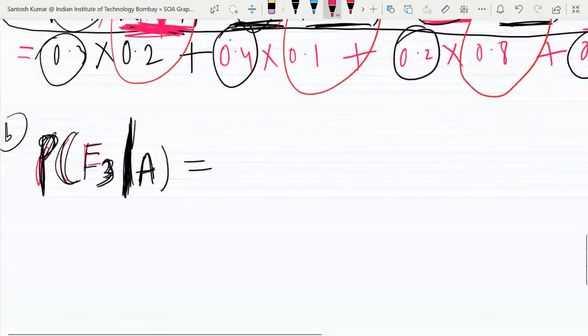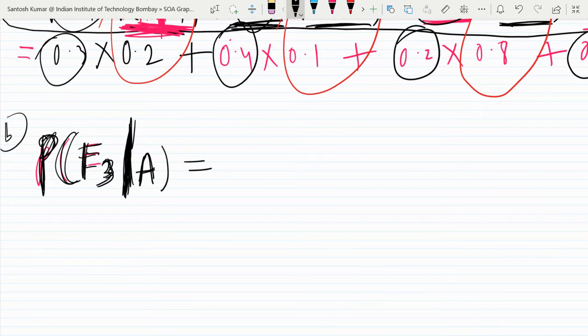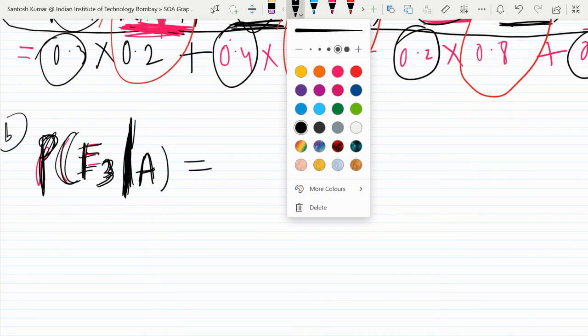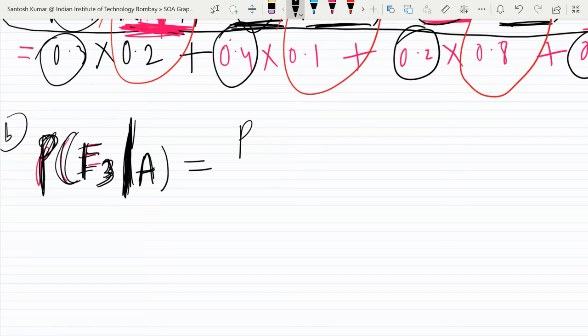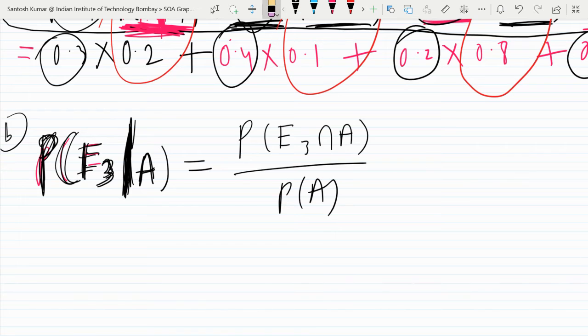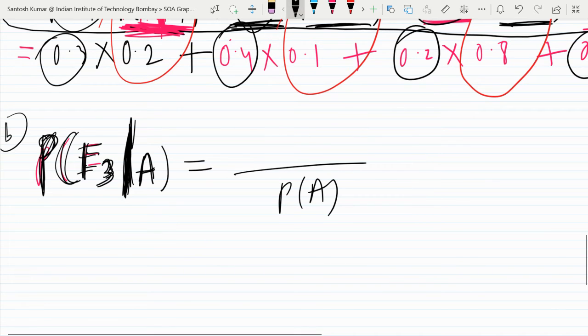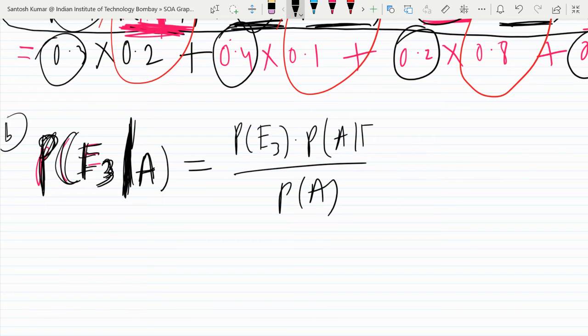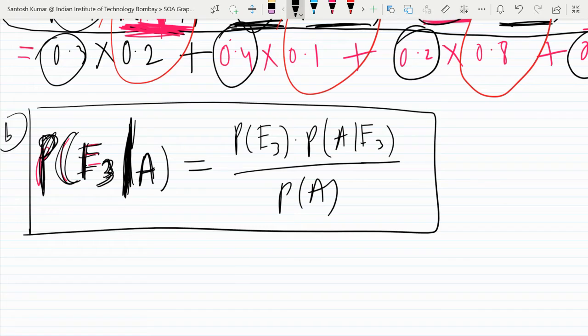Now I will use the formula for probability of E3 given A. So what is the formula for probability? You may use conditional probability. It will be E3 intersection A upon probability of A, and using the multiplication rule, you may write it as probability of E3 into probability of A given E3, and this formula is called Bayes theorem. So this is the Bayes theorem actually.